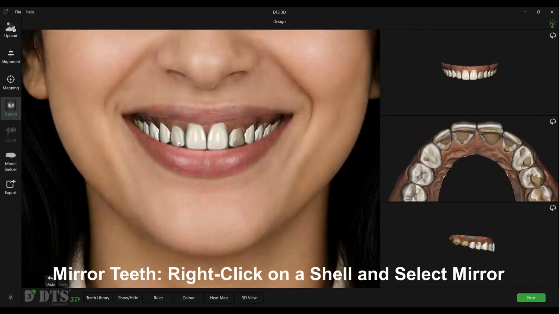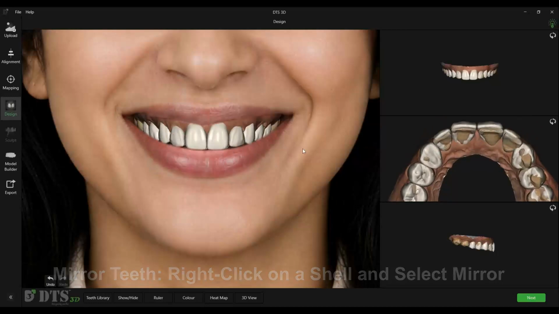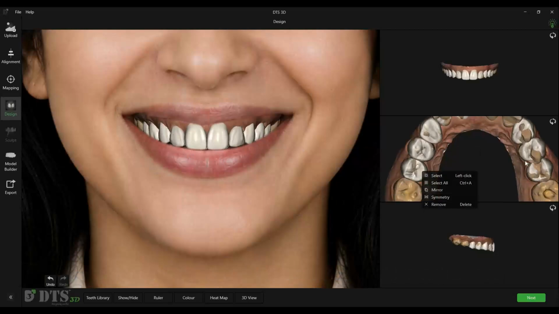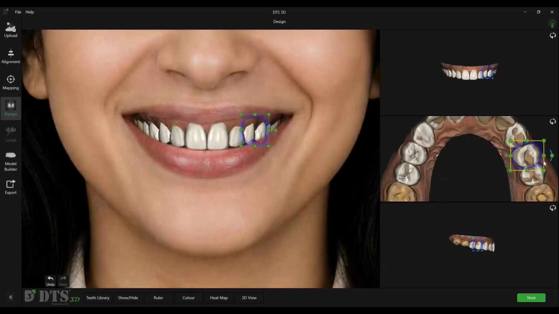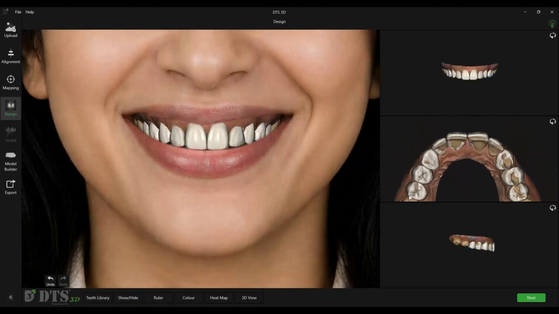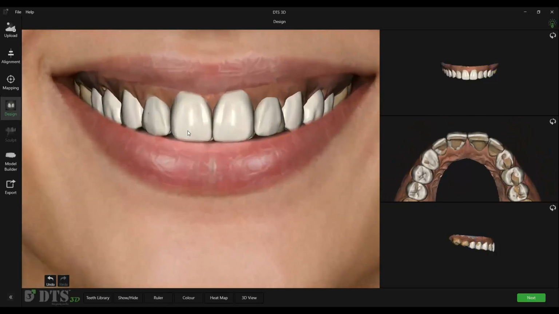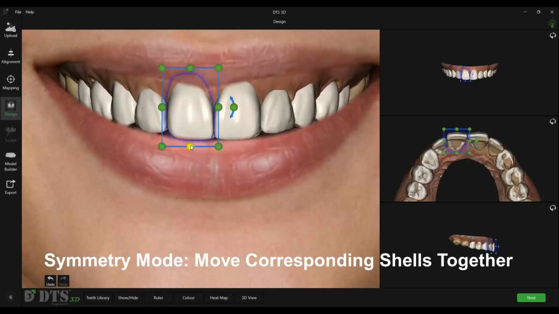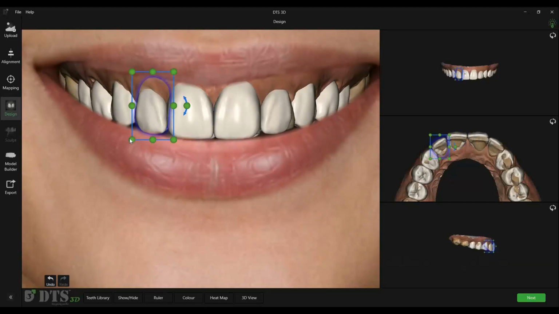You can mirror the design from one side of the arch to the other. This helps create a symmetrical smile quickly and reduces the amount of manual adjustment required. With the symmetry option, identical teeth on either side of the arch can be adjusted equally and simultaneously.